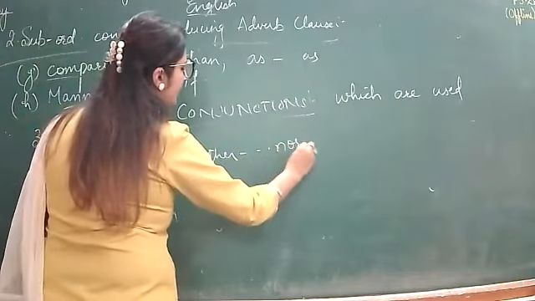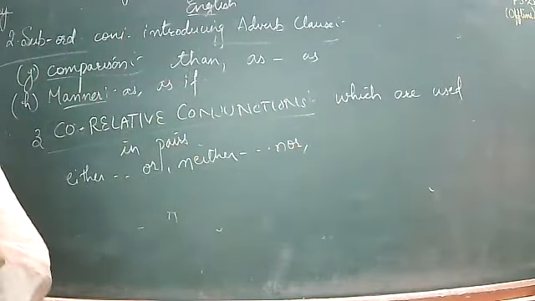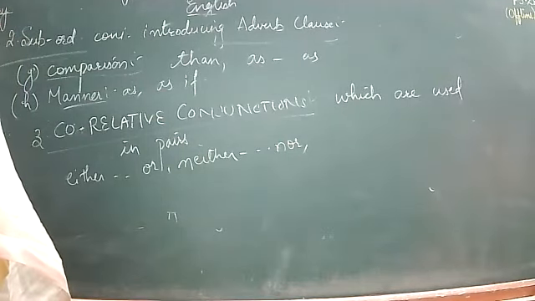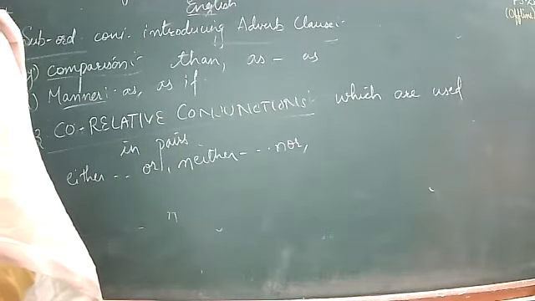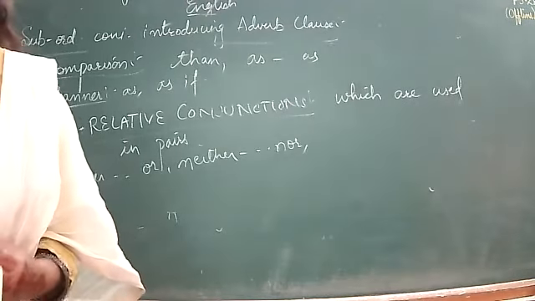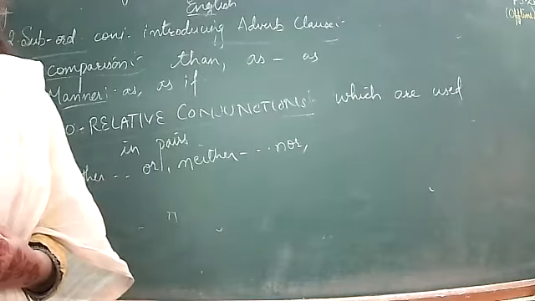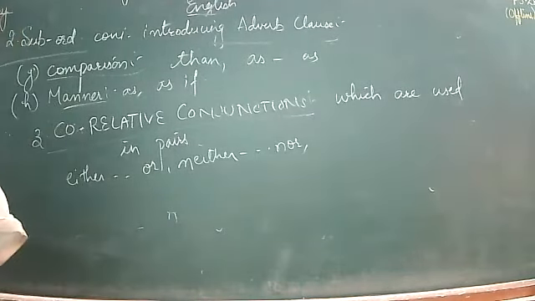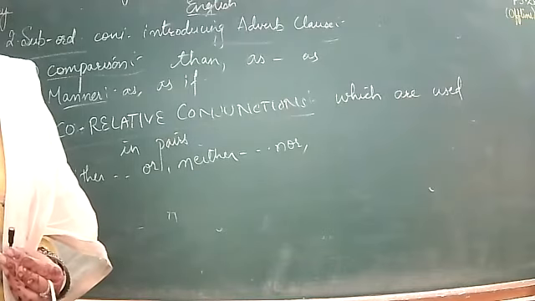These all are used in pairs. Either you or he will come to my house for the party. Neither you nor he will go out for dinner today.